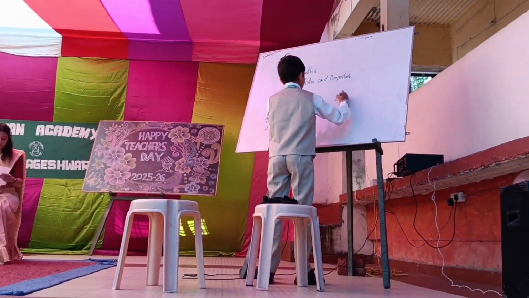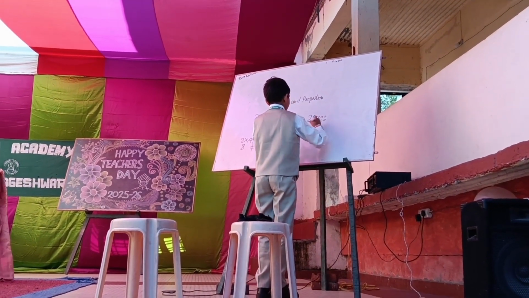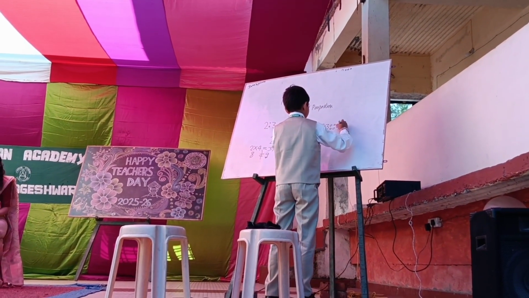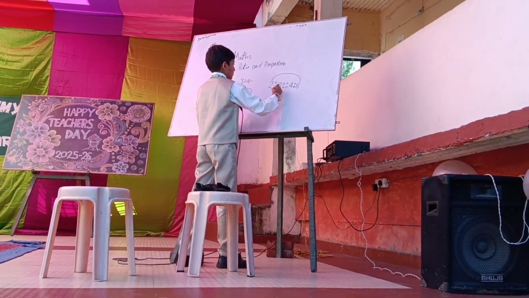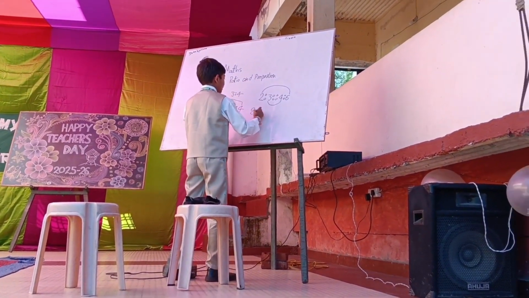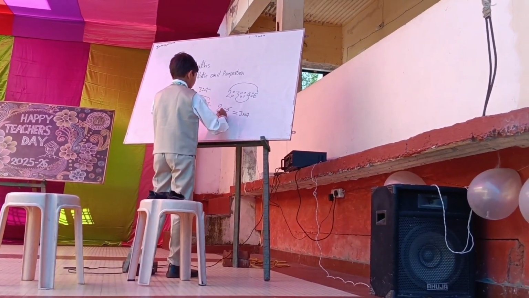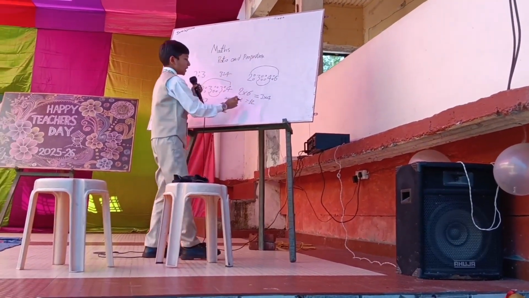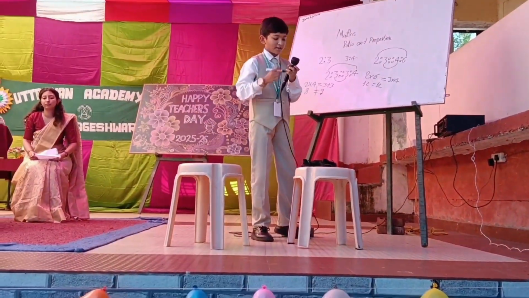So product of extremes, product of means. 2 into 6 equals 3 into 4. 12, 12. Yes, it is a proportion because on both sides the 12 is the same. Thank you, have a nice day.